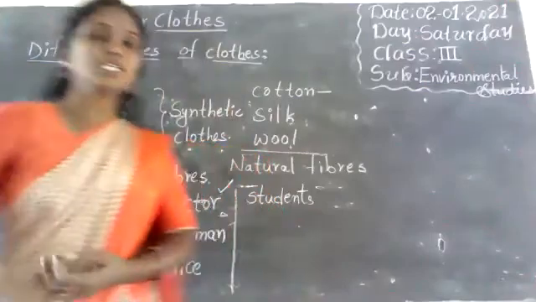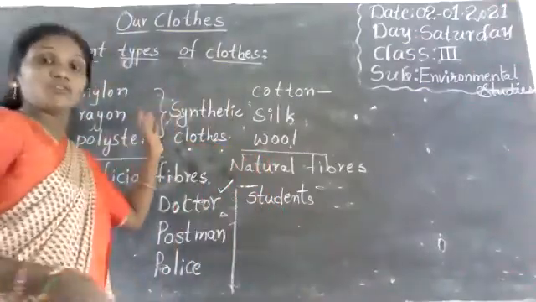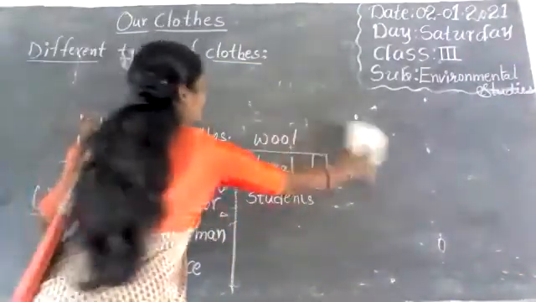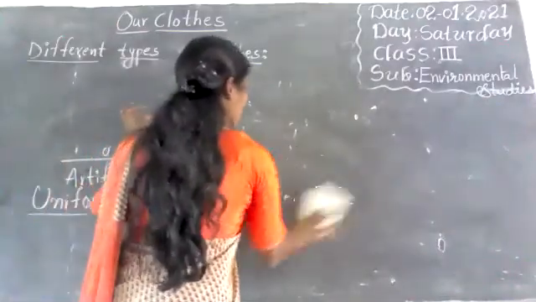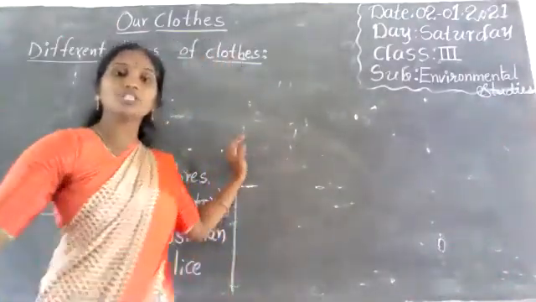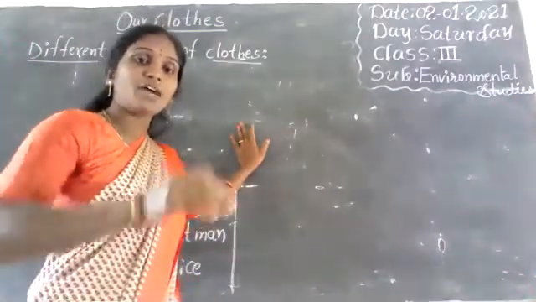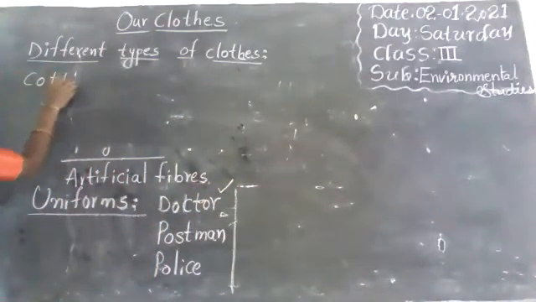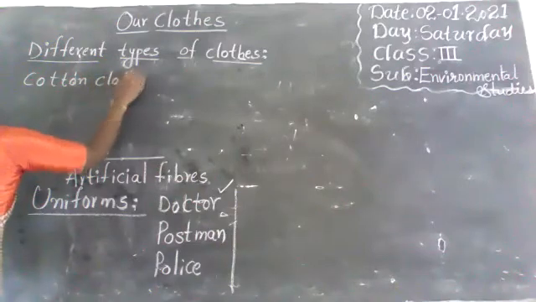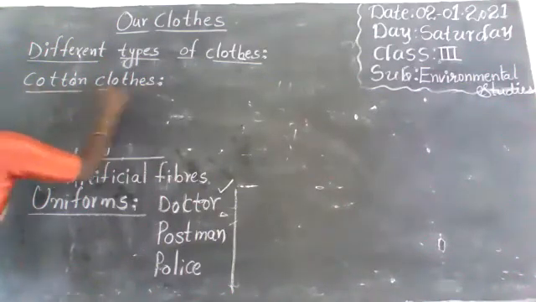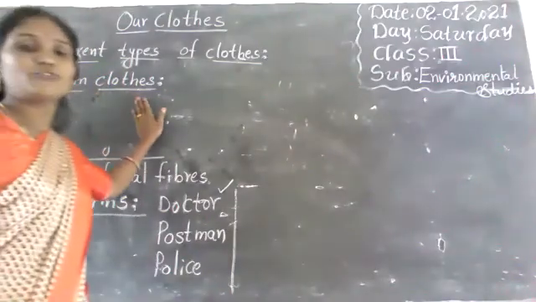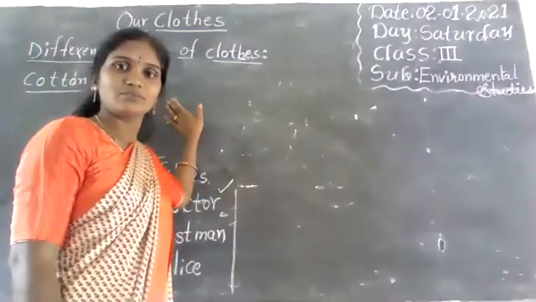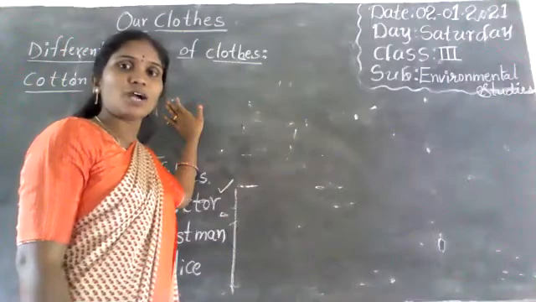Next, these are cloths. So how do we get cloths? There are natural fibers and artificial fibers. Artificial fibers means the fibers are made by man. Now the first one, cotton cloths. Do you know the cotton plant? Do you know the cotton plant?